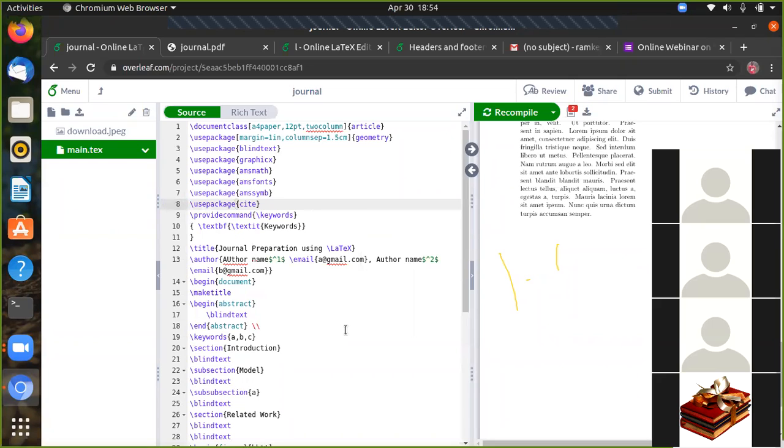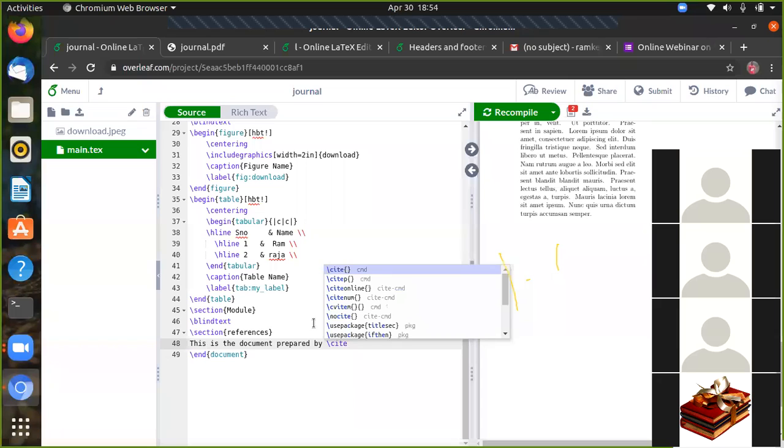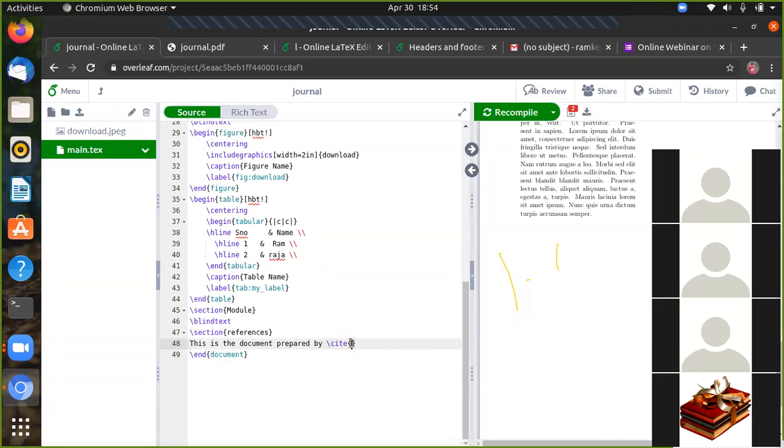This package you have to include, use package of cite. In the section references, I can say this document is prepared by, with cite of B1, or some name you can give, cite of B1.